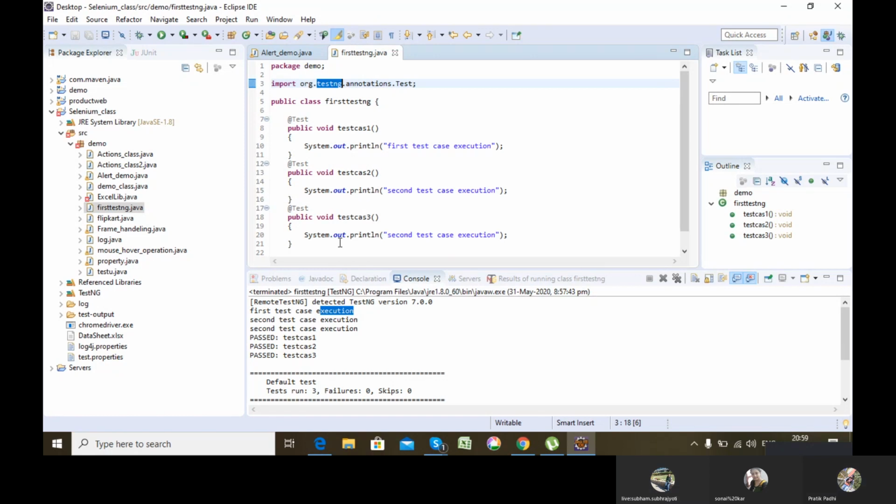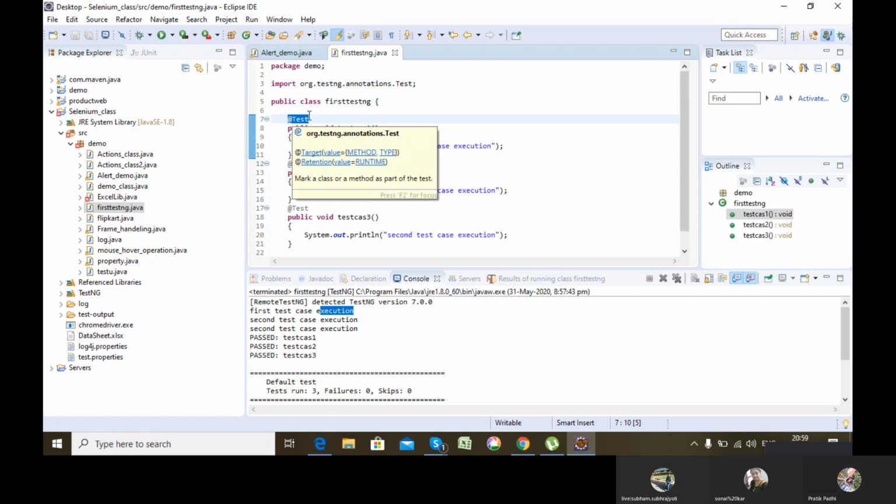Okay, so this is the case, I have multiple points of execution at the rate test. Now, there are some more annotations. This @test is called an annotation of testng.